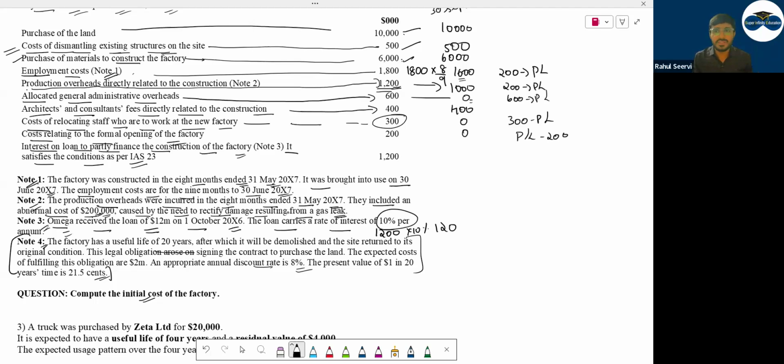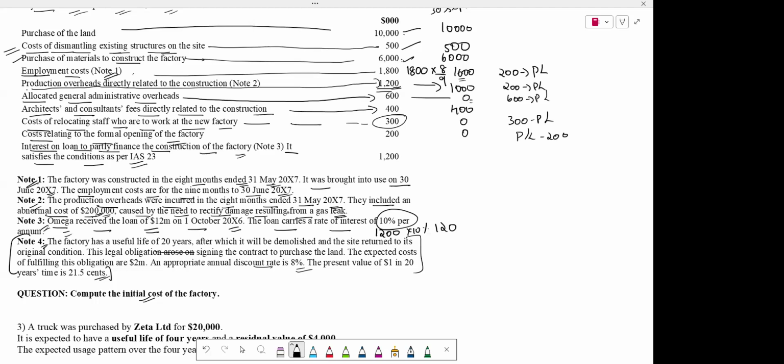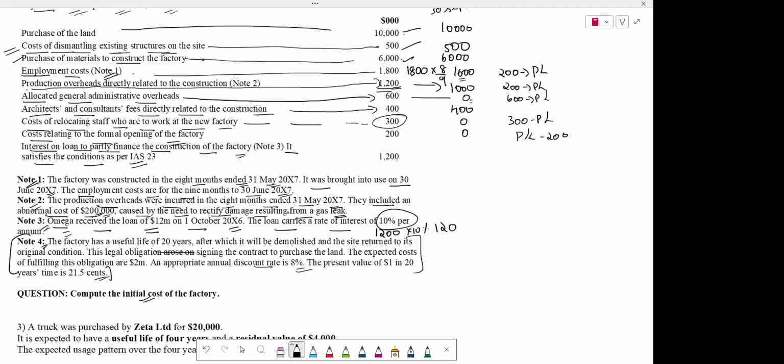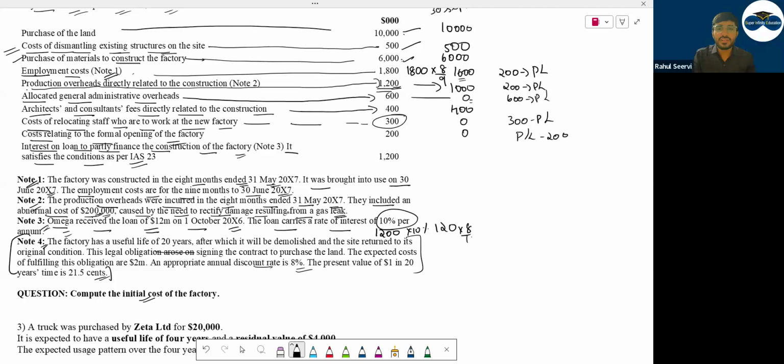So now tell me this interest expense for the full year. They mention that the conditions are satisfied. The question is mentioning that conditions are satisfied. It is 120, and this 120 is for the full 12 months. But the construction is taking place for how many months? We had seen the construction is completed within how many months? 8 months. So should you include the full 120 or only 8 months? Only 8 months. This concept which I've explained is only IAS 23.